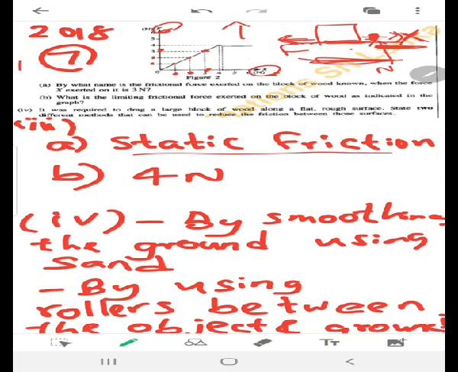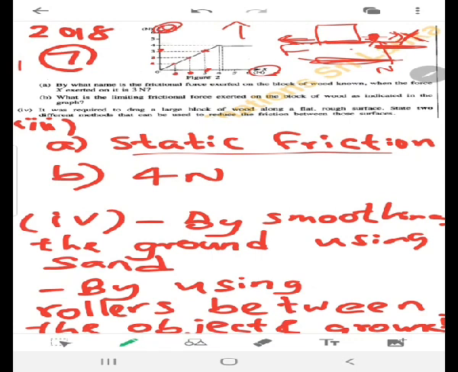Then let me come to part B. So we know that static friction means the frictional force acting upon objects when the objects are not moving. There's no relative motion. And this asks you, what is the limiting frictional force exerted on the block of wood as indicated in the graph? Now we know that limiting frictional force is the maximum frictional force acting upon two bodies when they are just about to move.